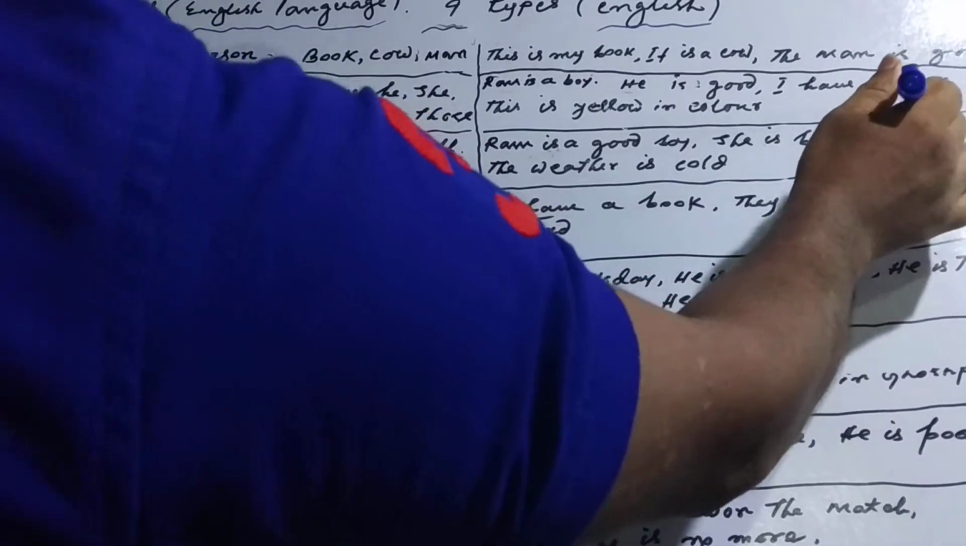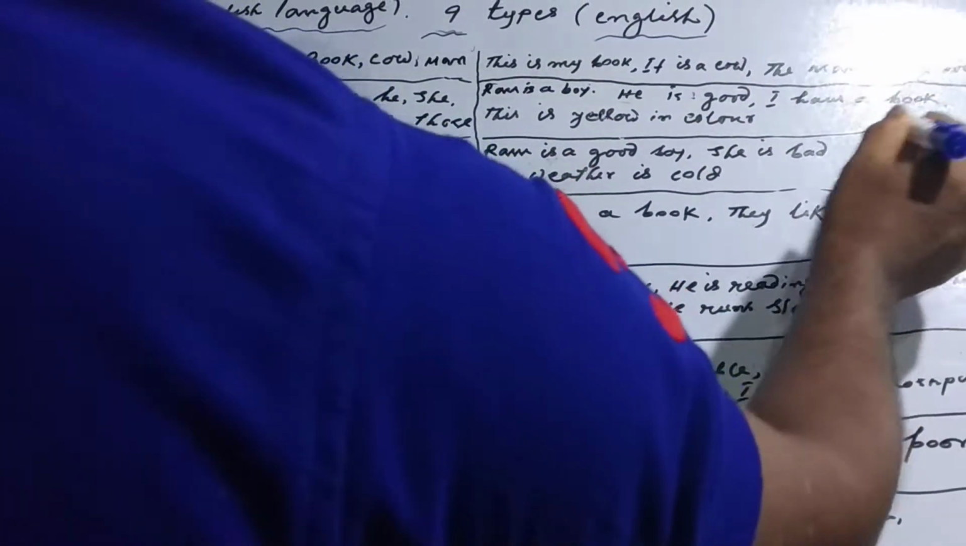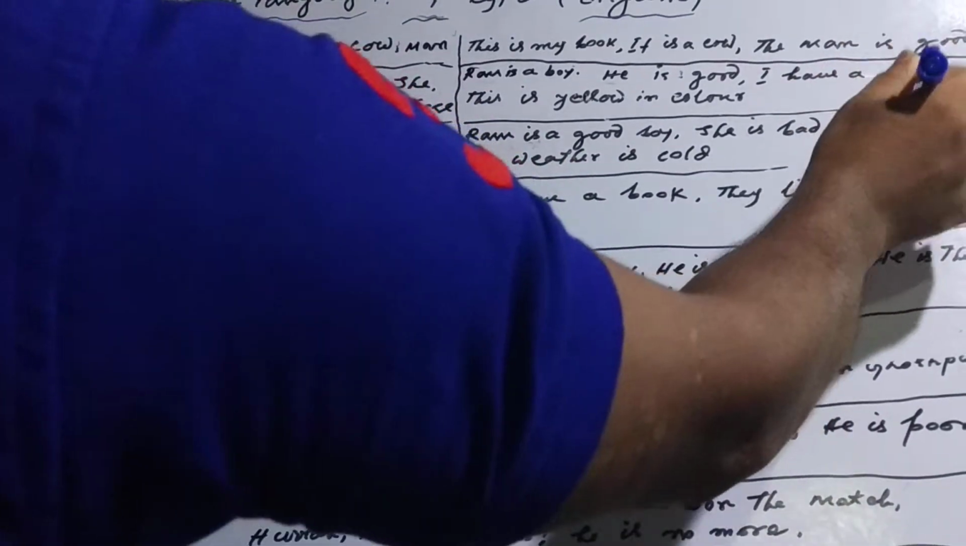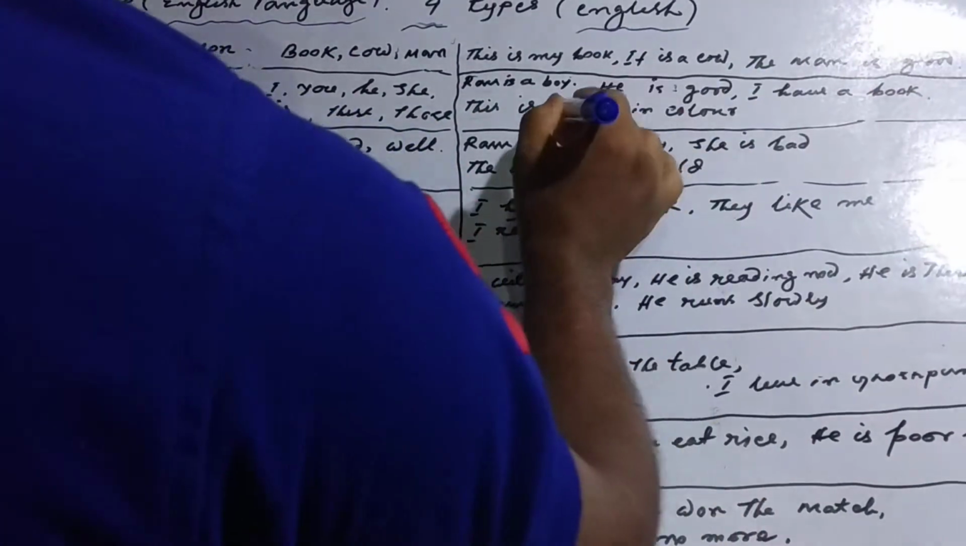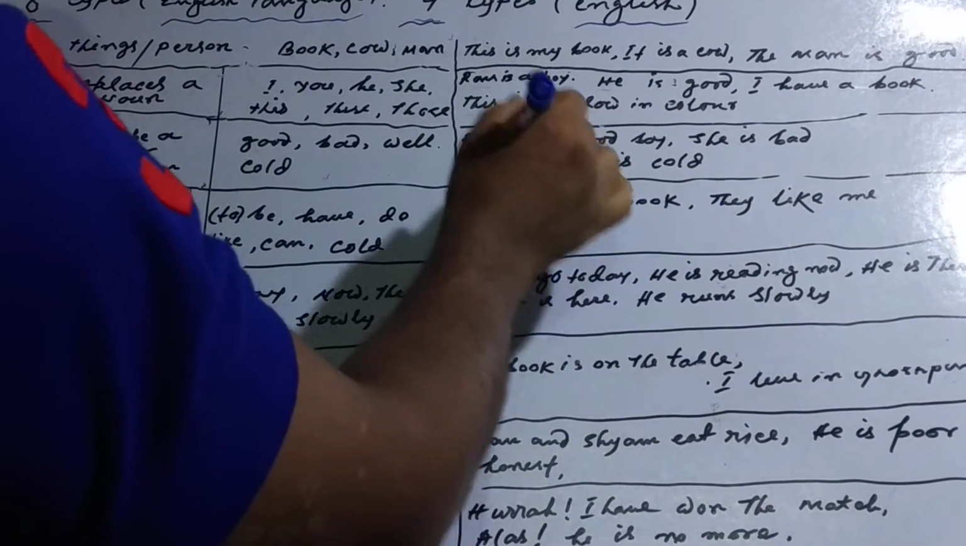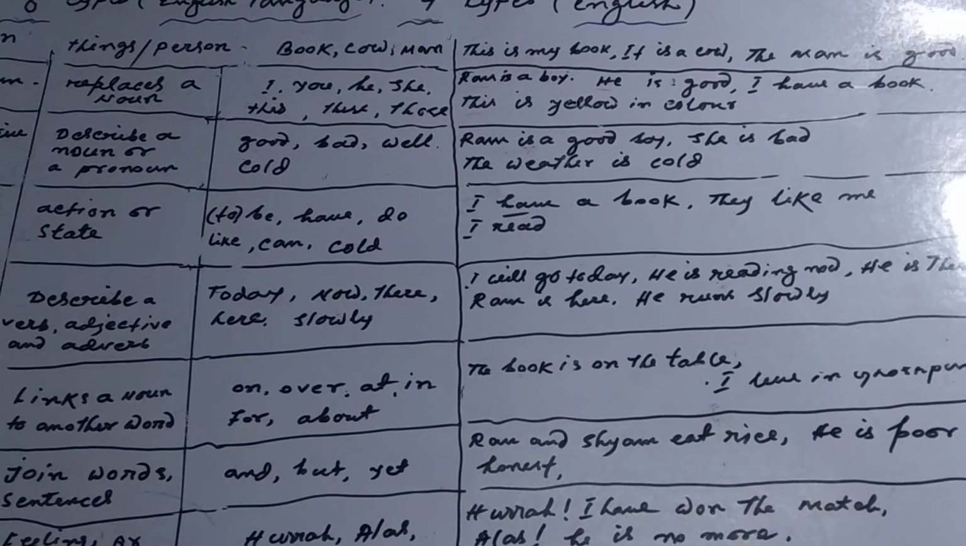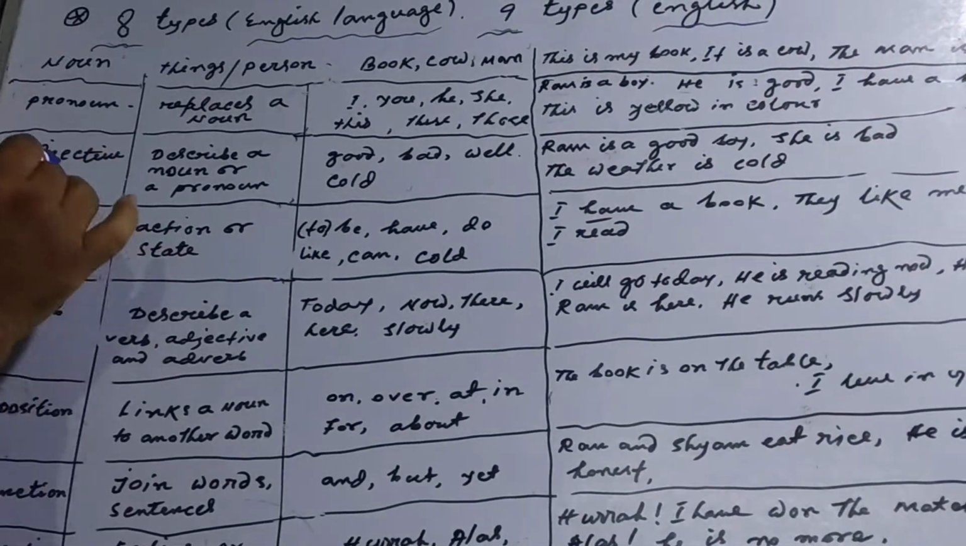I have a book. This is yellow in color. Here, this is a pronoun. This is used in place of book. Clear?